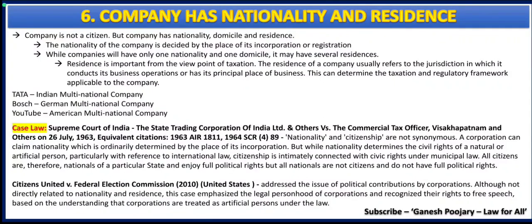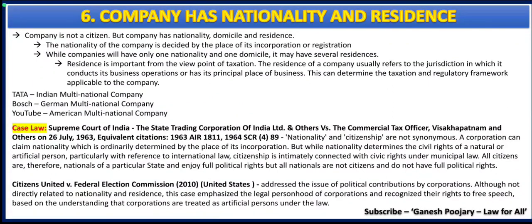Nationality of a company is decided by the origin of the company and residence of the company is decided on the basis of which jurisdiction that company falls into. A company will have one nationality and it can have multiple residences. While nationality is more of place of incorporation, residence is connected with taxation and regulatory jurisdiction to that particular company or unit.